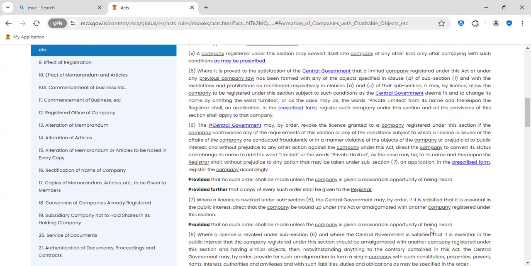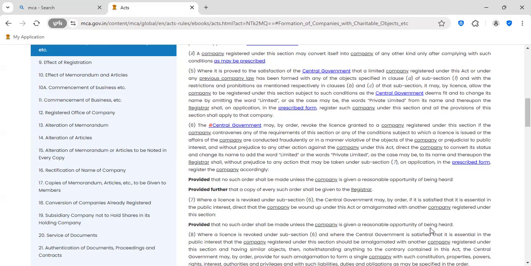So once the order comes from central government, then that has to be filed with the registrar by the company. Where a license is revoked, when the license is cancelled, the central government may, by order, if it's satisfied that it is essential in the public interest, direct the company be wound up.